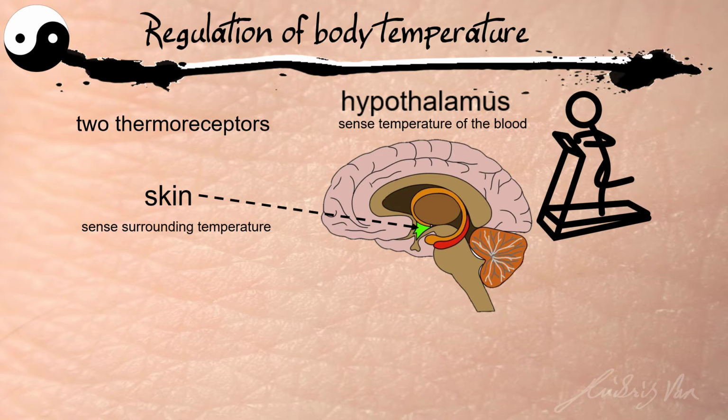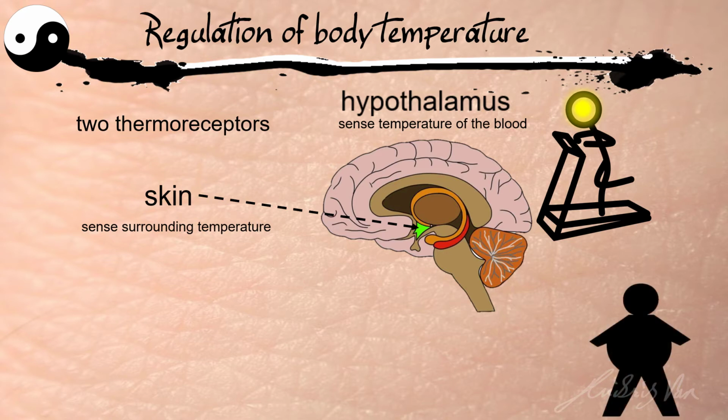It can occur when we exercise. When we exercise, there's muscle contraction, there's respiration. So what happens is heat will be produced inside our body and it will heat up our blood. And when this happens, our hypothalamus will detect that there's a change and trigger a response to increase heat loss.